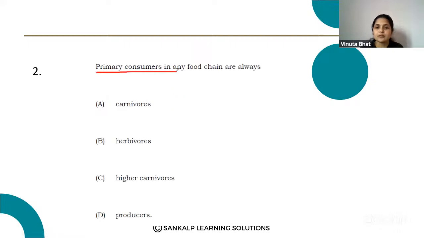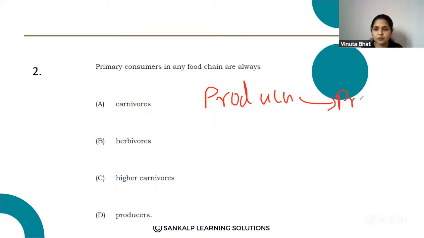Primary consumers in any food chain are always: option A, carnivores. Option B, herbivores. Option C, higher carnivores. Option D, producers. So producer, then primary consumer.